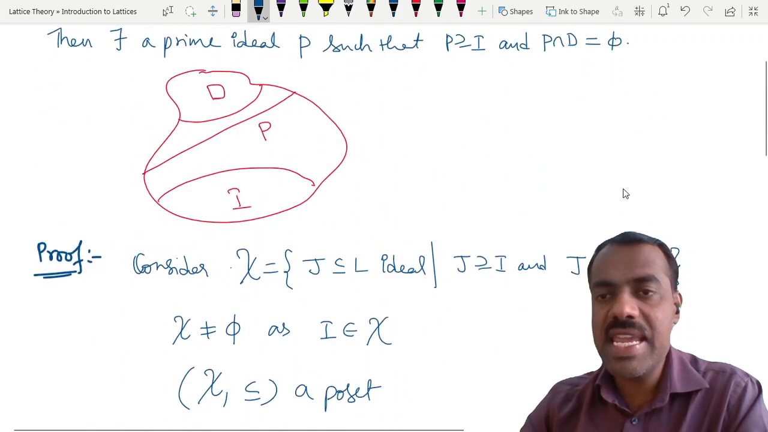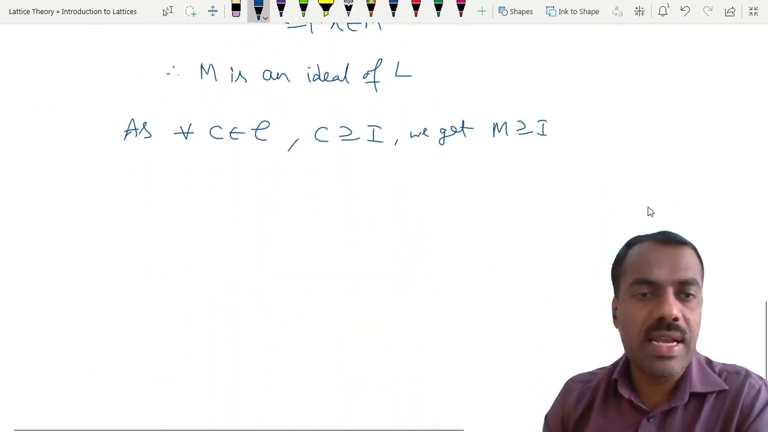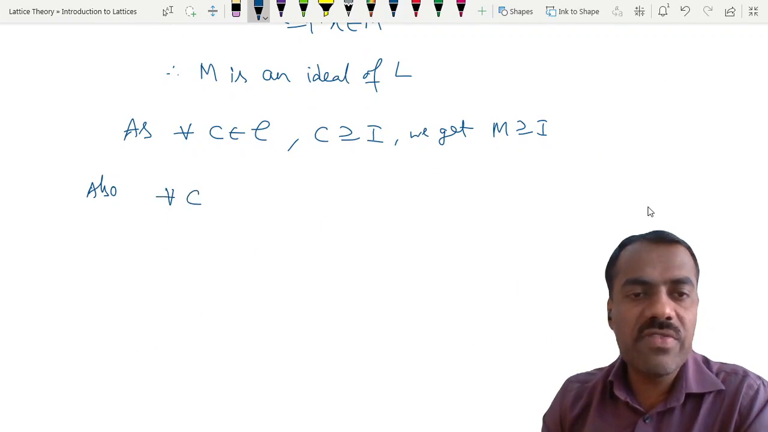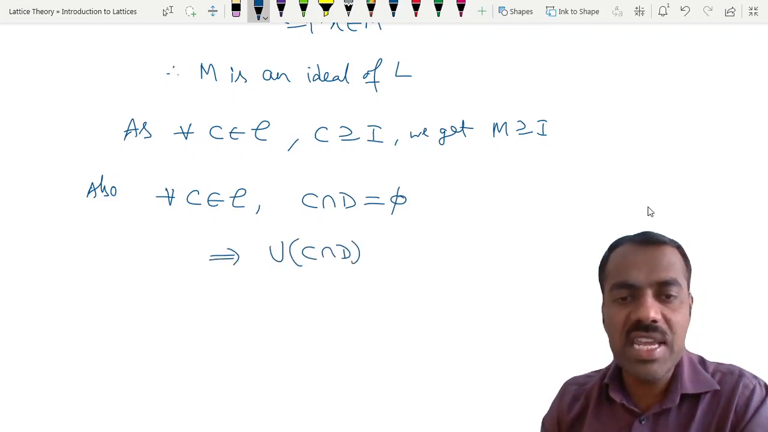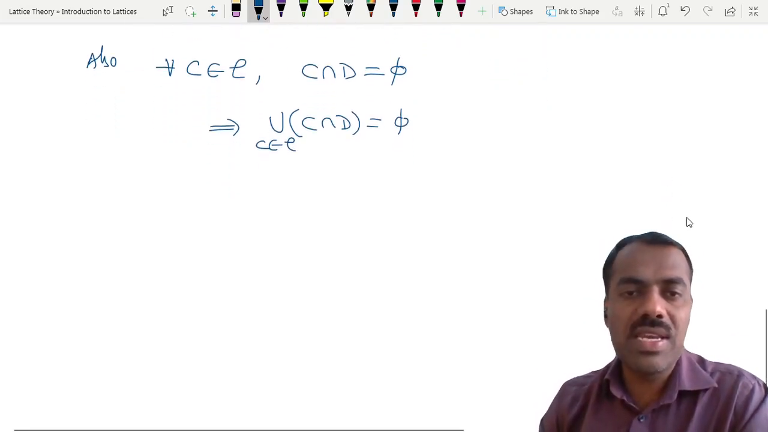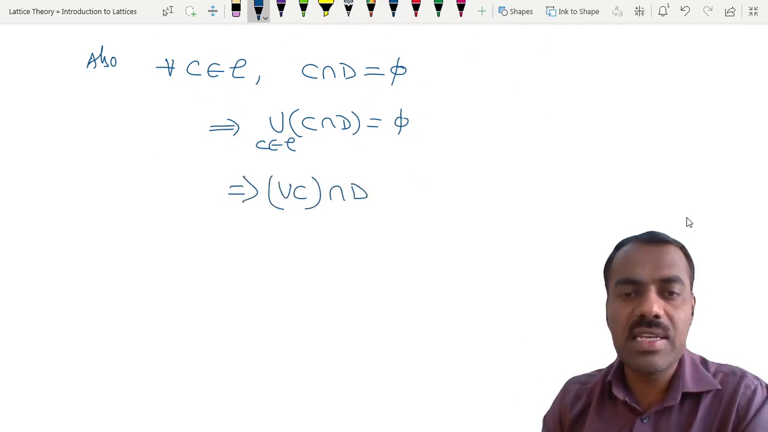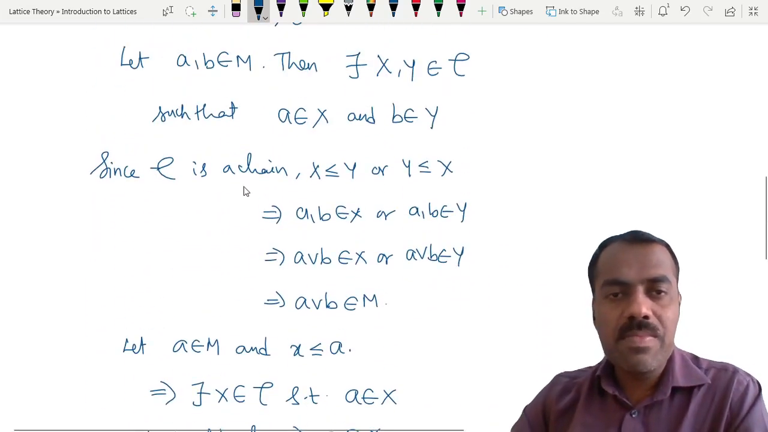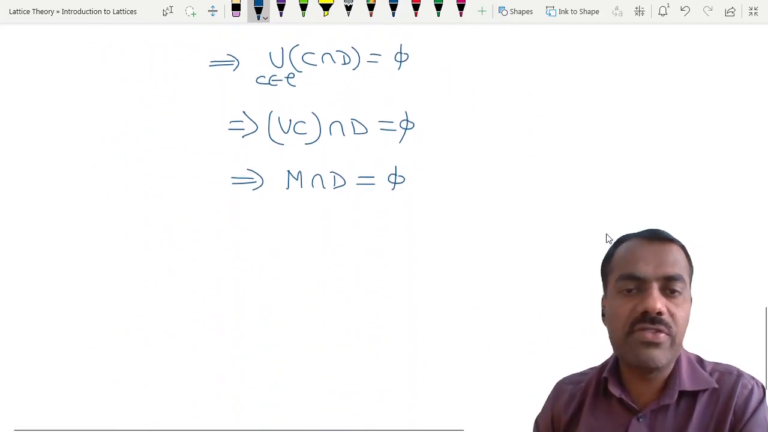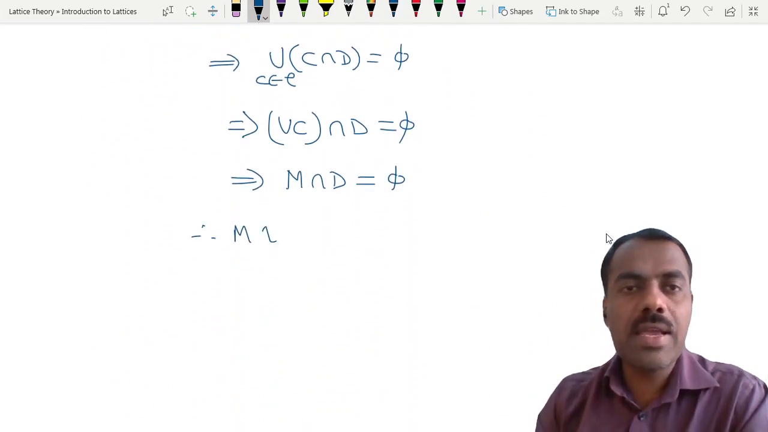Now why is M intersection D empty? Again, for every C in the chain, C intersection D is empty, right? This implies the union of C intersection D is again empty. But using distributivity, you can easily see that this is the same as the union of C, then intersection D. This is empty, but the union of C is nothing but our M. So M intersection D is empty. That shows that our M belongs to chi, right? Therefore our M belongs to chi.